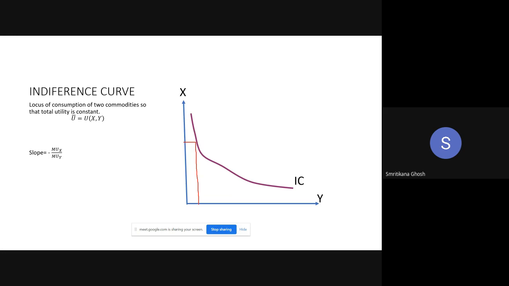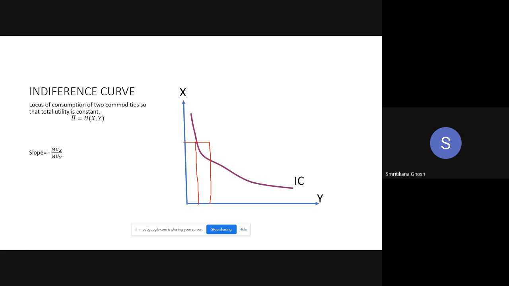Now, given the consumption of X, if you increase consumption of Y, then what will happen? Will your total utility increase, stay the same or decrease?